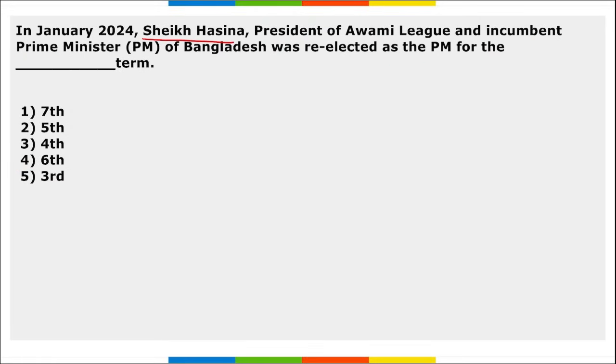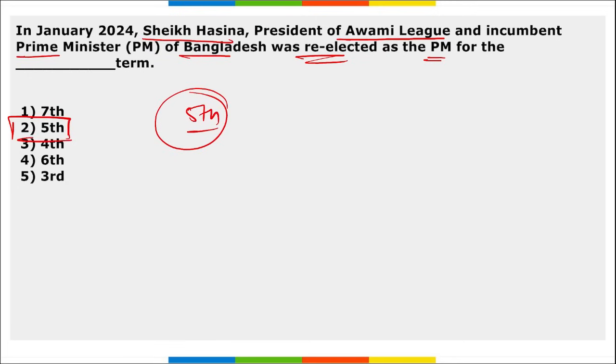Next, Sheikh Hasina, President of Awami League and incumbent Prime Minister of Bangladesh, was re-elected as the Prime Minister of Bangladesh for which term? She was elected for the 5th term. Remember, she was also honored with the Indira Gandhi Peace Prize in 2009.